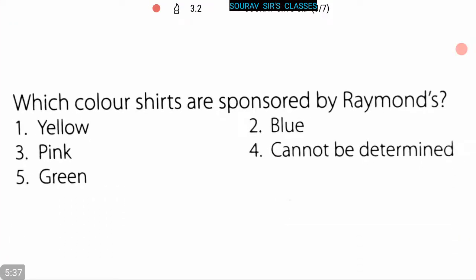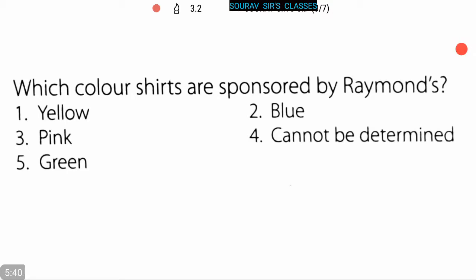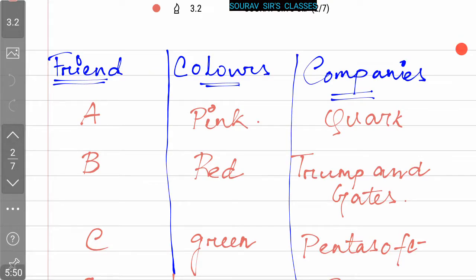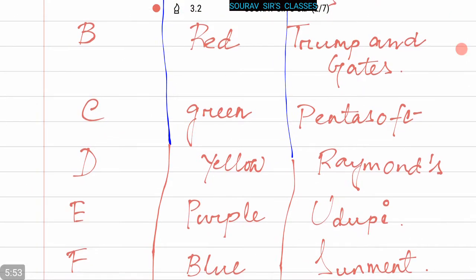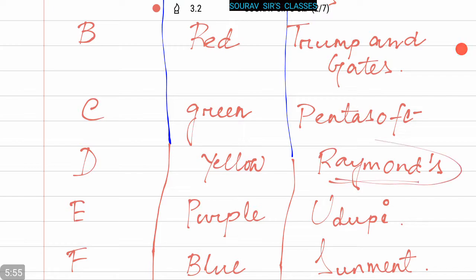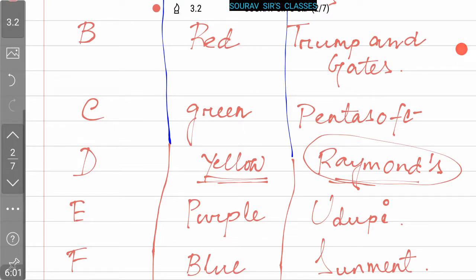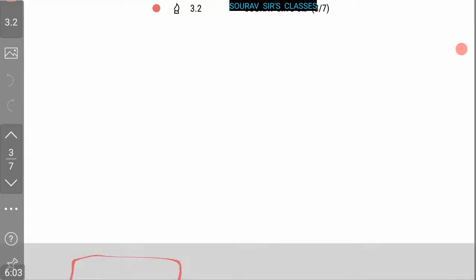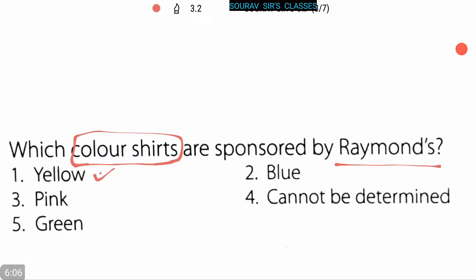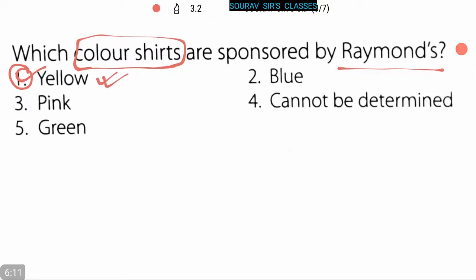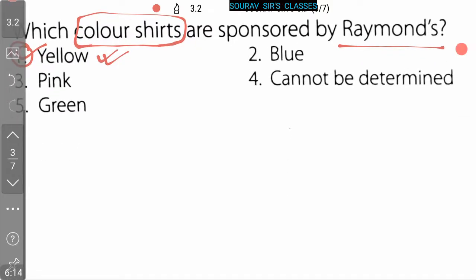Here our first question is, which color shirts are sponsored by Raymond's? So we have to find the color of the shirts that are sponsored by Raymond's. Now let's go back to the chart, and here is Raymond's and it sponsors yellow colored shirts. So the answer must be yellow, that is option 1. So option 1 is the correct answer. Now let's go to our next question.